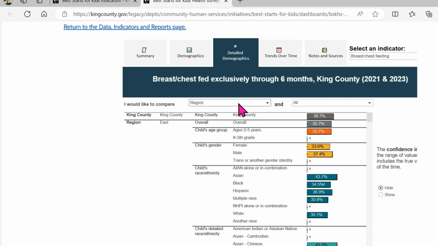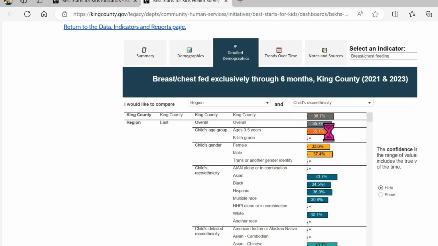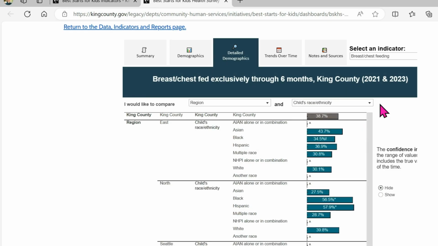Simplify your view by selecting an option from the second drop-down box. For example, you can see breastfeeding rates by race and ethnicity for each region in King County.